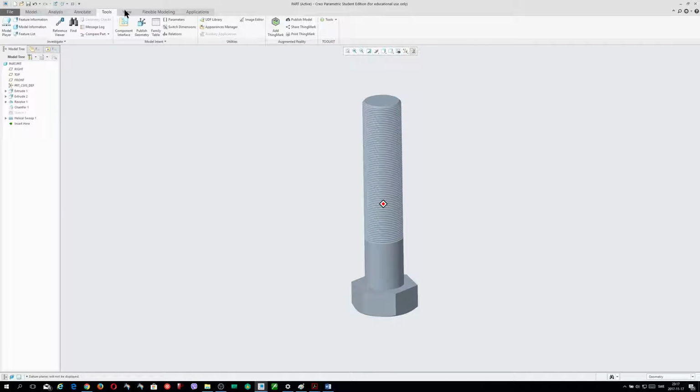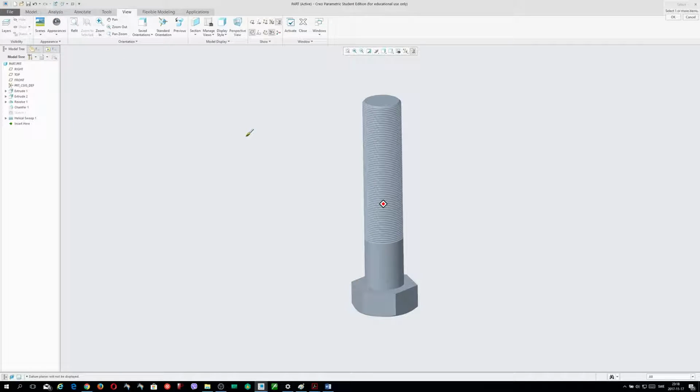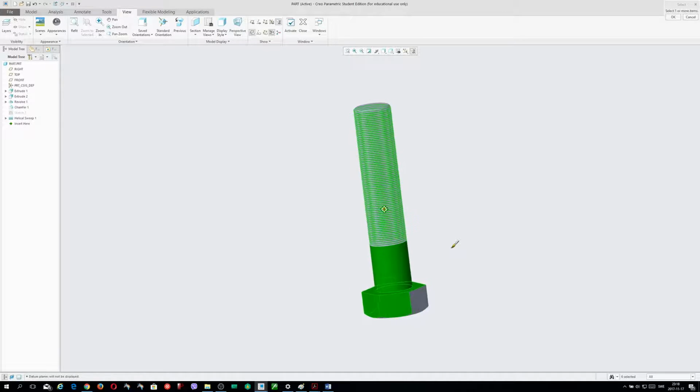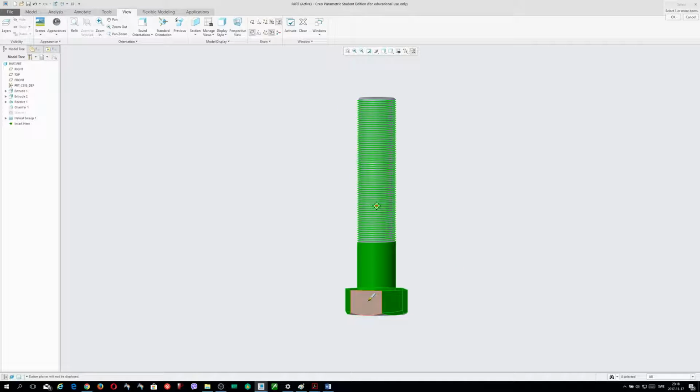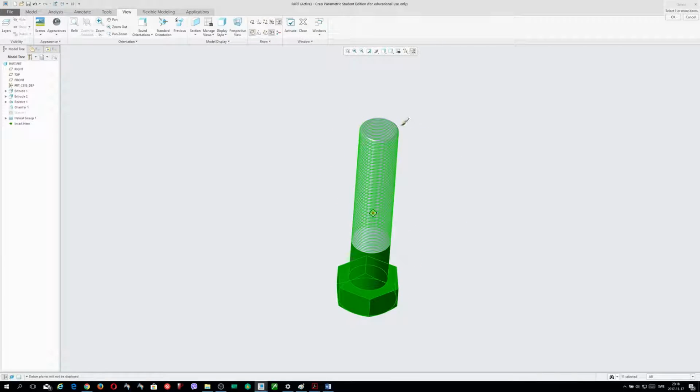Okay. I will apply materials. This is the metal. Which metal can I use? I can use maybe this one here, and hold down the control option. So this license is the student license. Okay.